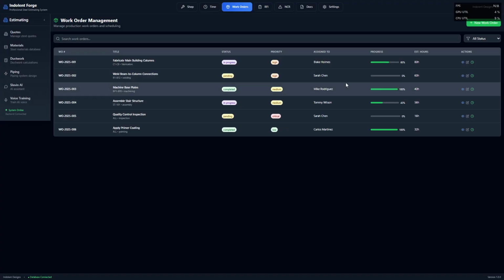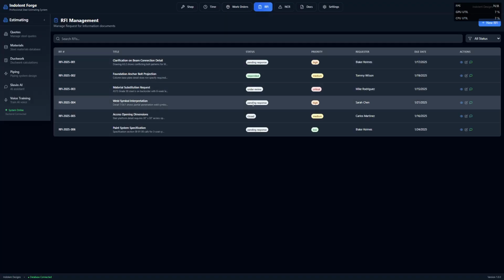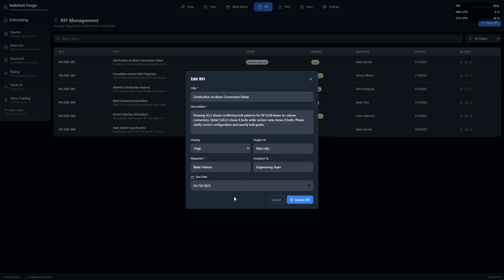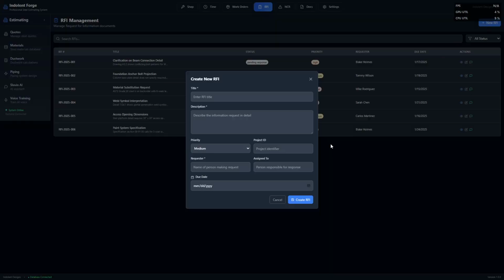I'm going to go ahead and jump into the RFI section. This will hold all your RFIs. It is also sortable by statuses. You can also look at your RFIs, edit them, update them, and create a new RFI if you need to.